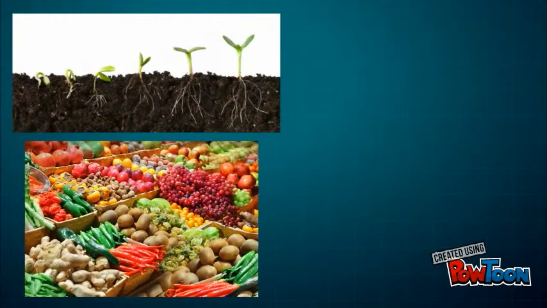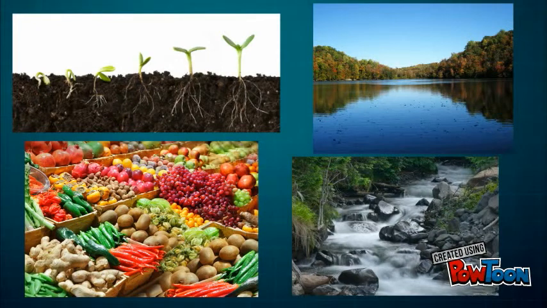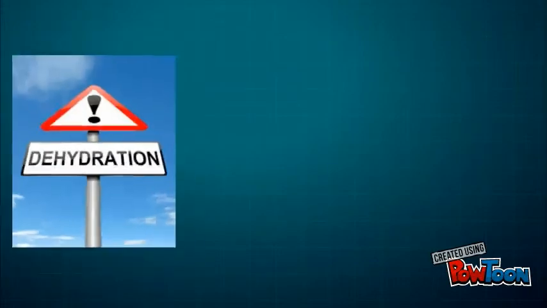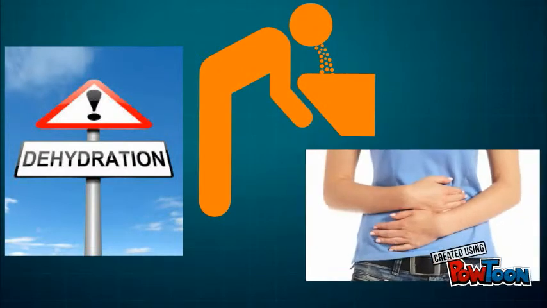Giardia is found in contaminated soil, food, or water, including lakes, streams, and rivers that have been contaminated with feces from infected humans or animals. People become infected with giardiasis when they swallow the parasite. Acute symptoms include dehydration, nausea and vomiting, diarrhea, and abdominal cramps.